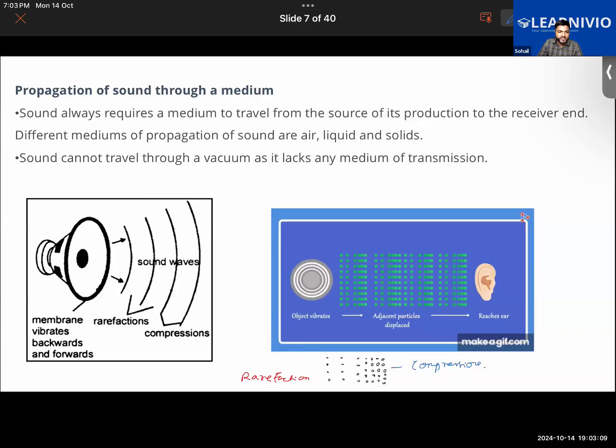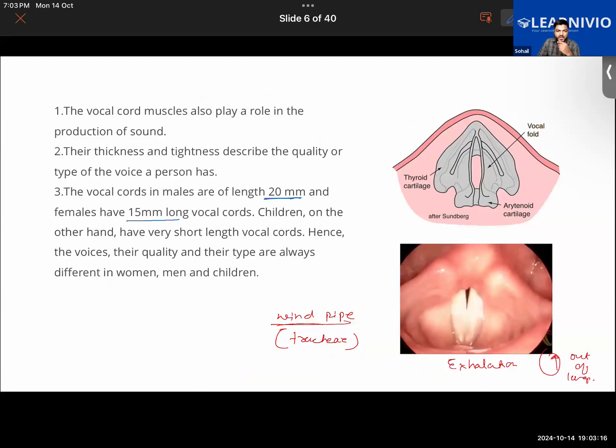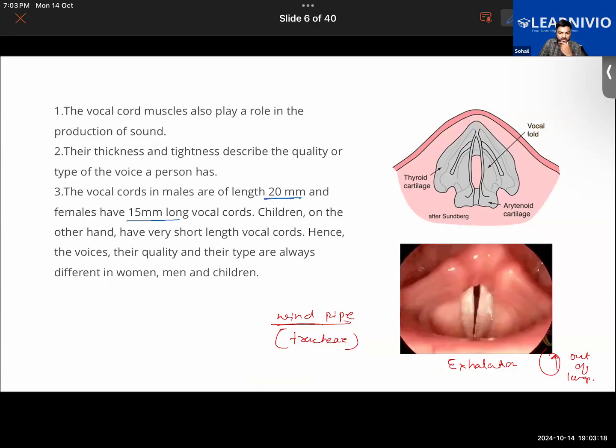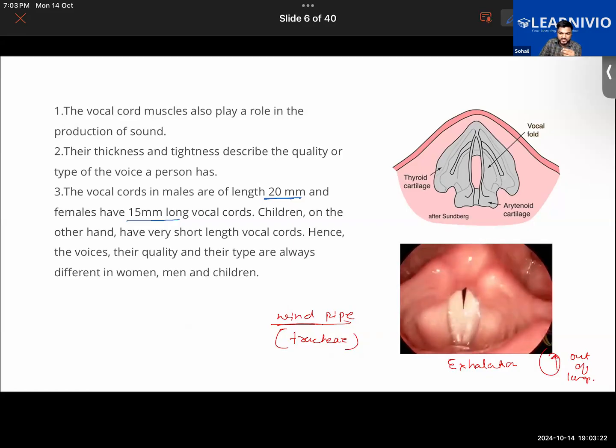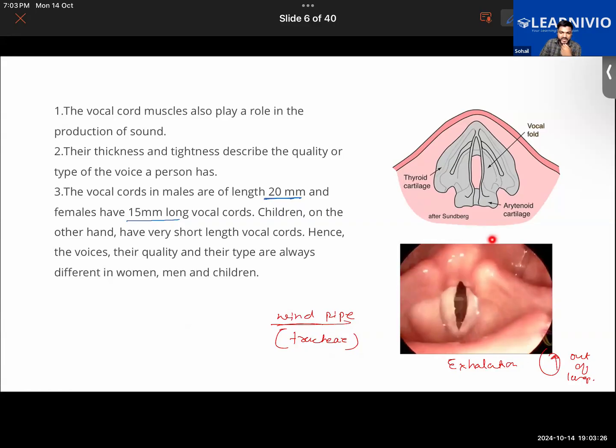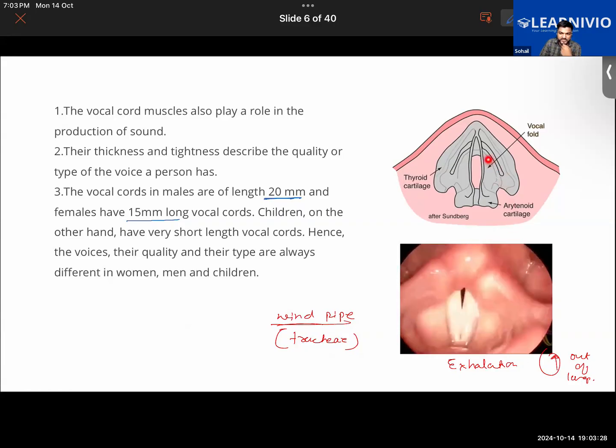Further, sir, talking about how this. Yes, can you explain that again? Okay, sure. What I was saying about the vocal cords, no? Vocal cords, as you can see here, this white structure, these white muscular structures, are present in our larynx. This whole structure is the larynx, and this structure that you're seeing here makes up the vocal cords.